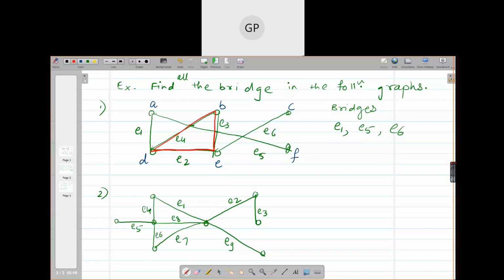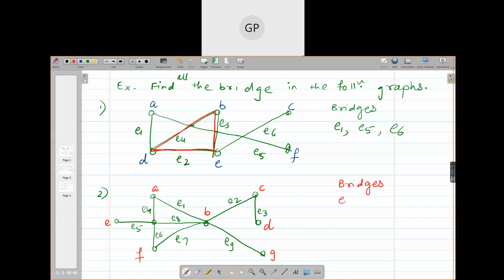Now tell me similarly in this graph, which edges are bridges here? In the second graph. E2.